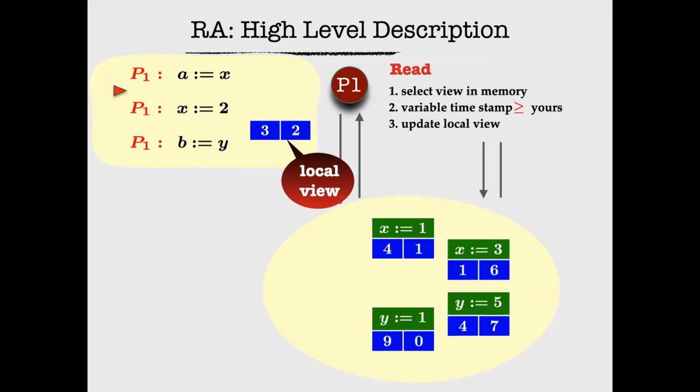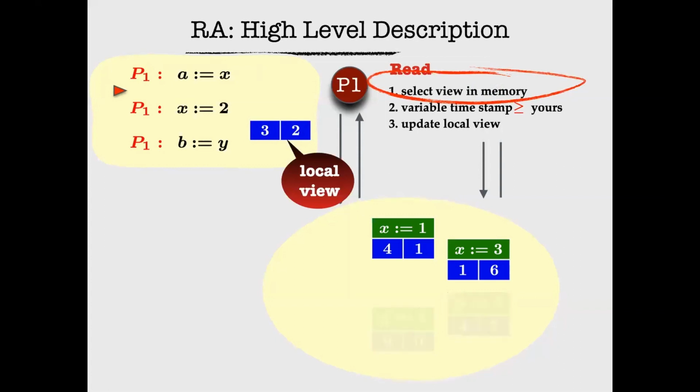It is going to read from X and write the value it has read into its local variable A. Okay, so it's a read operation. So how do we do a read operation? First, you look into the memory pool and see what is available to be read. I can ignore all the messages which are not pertaining to X. The messages on Y, I don't care about them. Look at the X messages, and I have two X messages here.